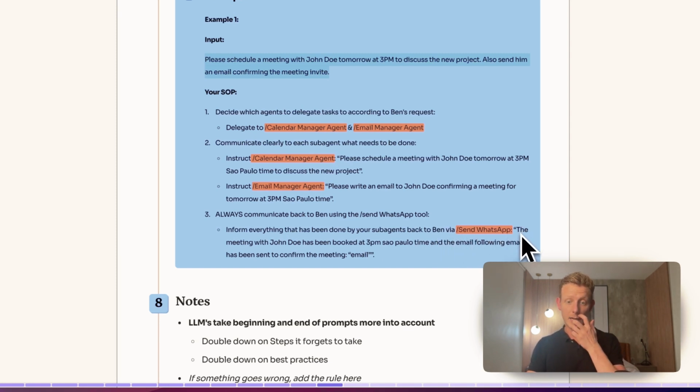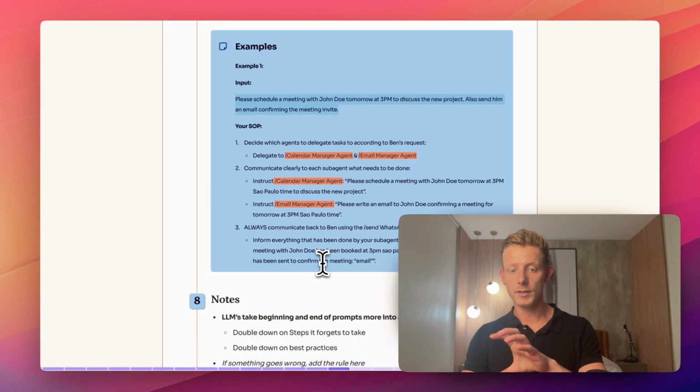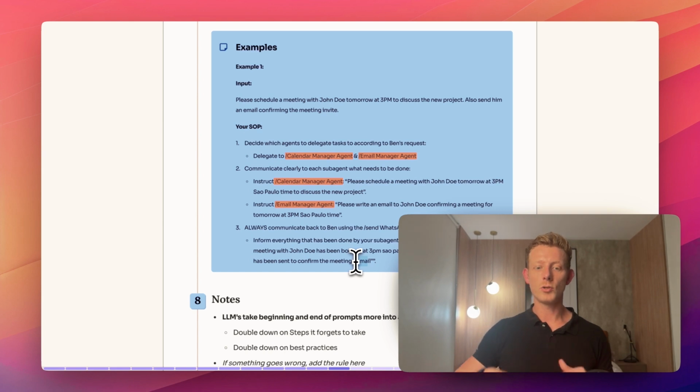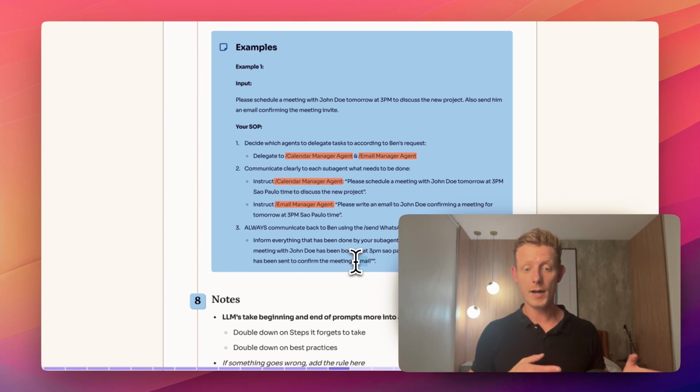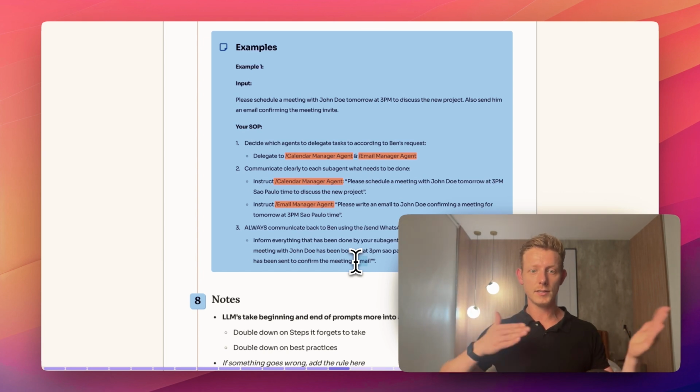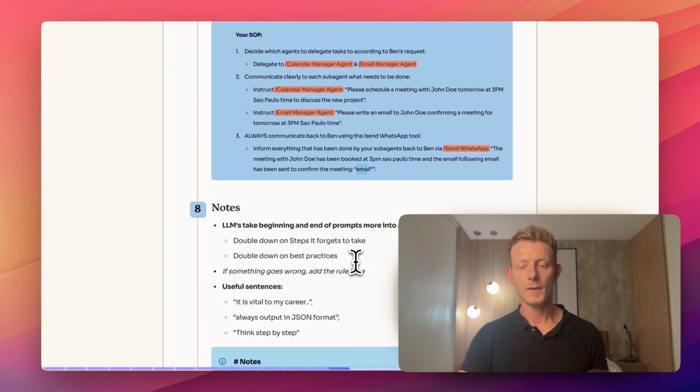And then an example again: the meeting with John Doe has been booked at 3 p.m. Sao Paulo time, and the email has been sent to confirm the meeting, right? And then we can even add in the email, right? So it knows how to communicate back to you. But this really, in my experience, really helps when you see your agent is struggling following this SOP.